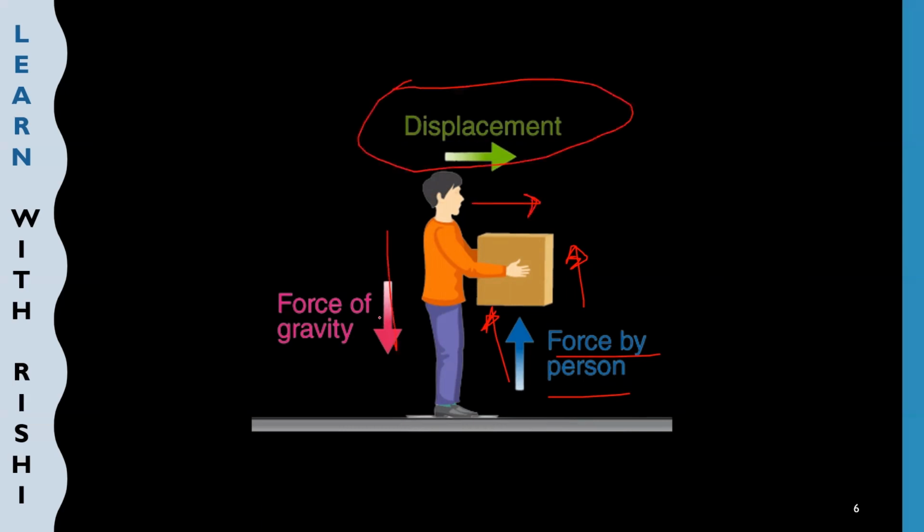Also, there is one more force acting on the object, that is the force of gravity. Gravitational force is pulling downwards on the box as well as the person. So he needs to apply such a force that the box will move.